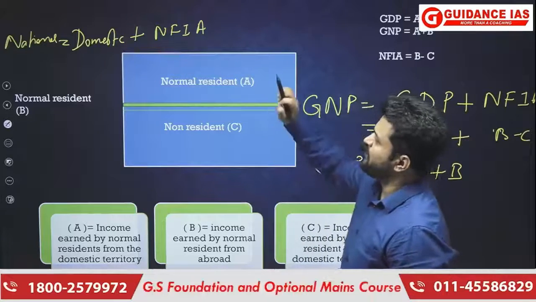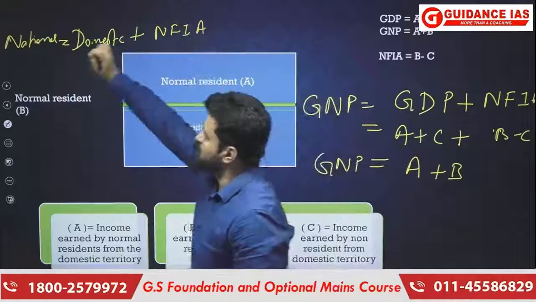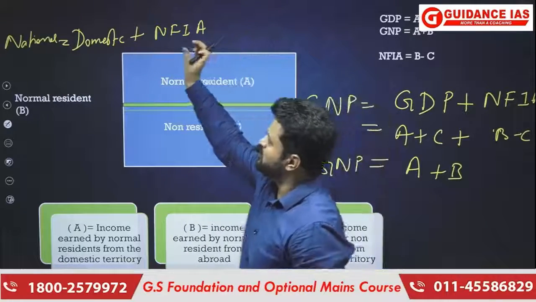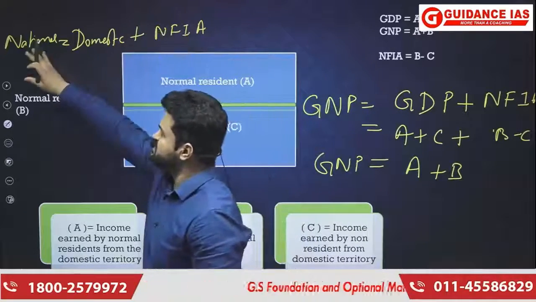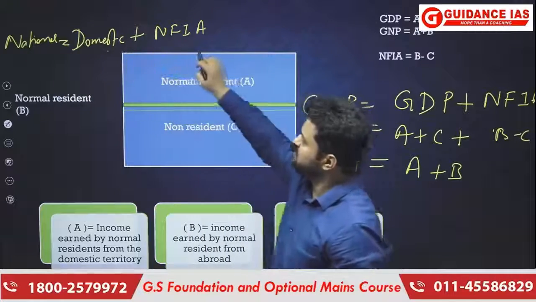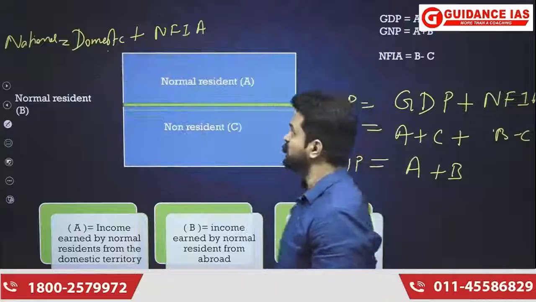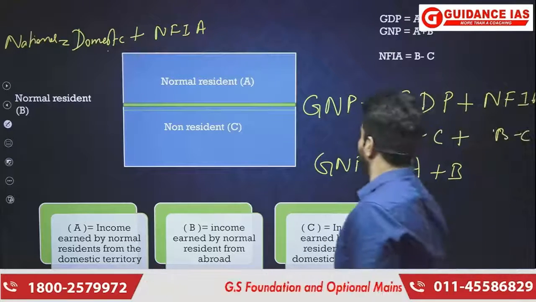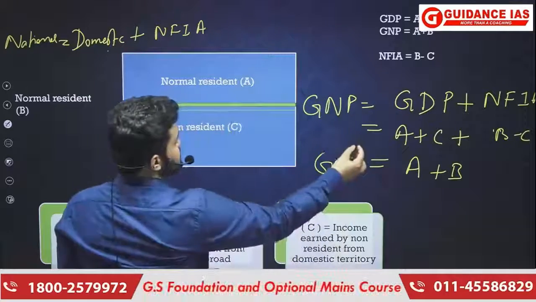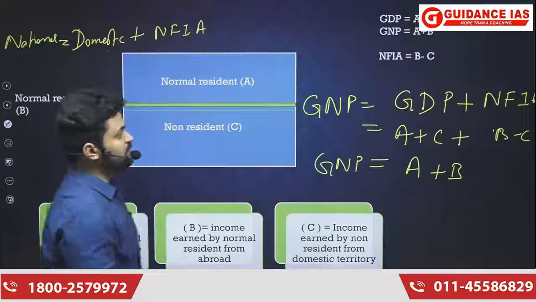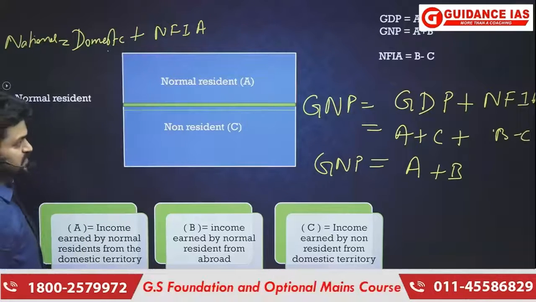Okay, so if you have to get domestic from national, then what you're going to do? You're going to subtract NFIA from national to get domestic. So in that case, it will be domestic equals national minus NFIA. Okay, domestic equals national minus NFIA. So you can say that GDP equals GNP minus NFIA. Okay, so that is something that you should keep in mind.